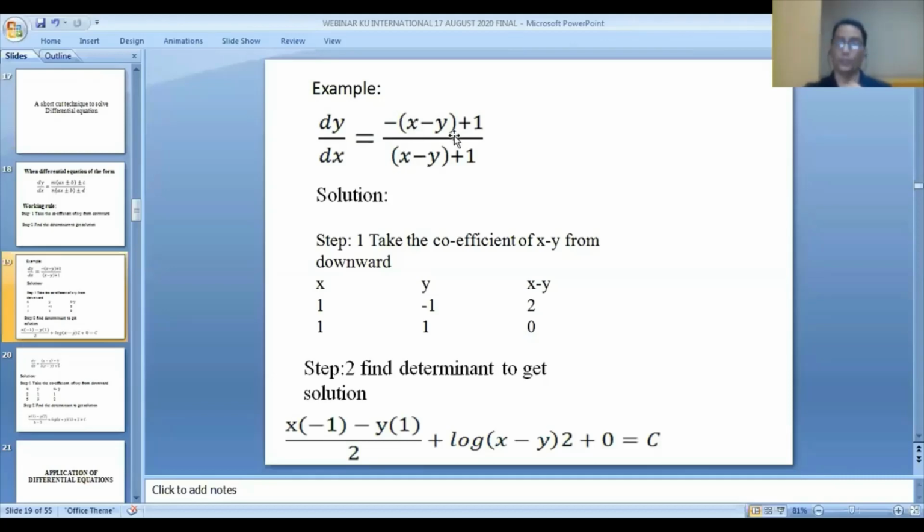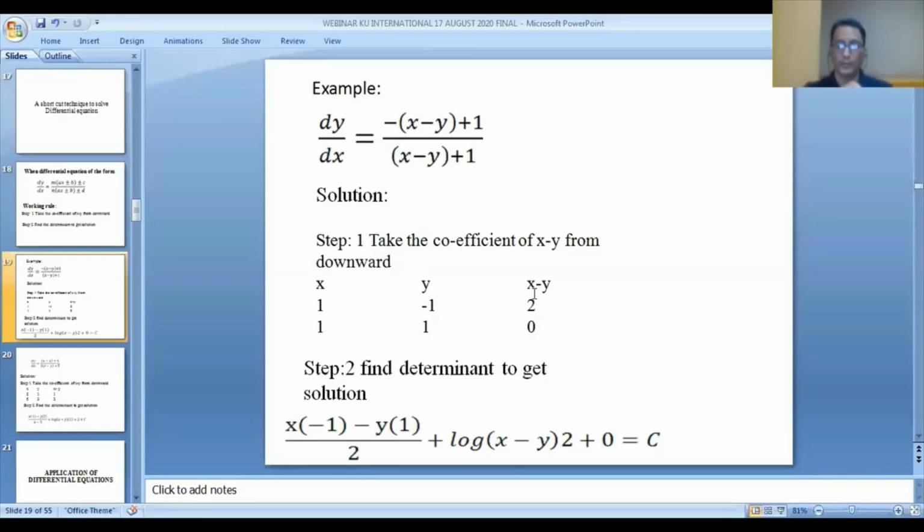X and y. First you have to remember, you have to write it here, x, y, so that here x minus y is here. So you have to put it here, x minus y. What is the coefficient of x minus y? Here downward is 1, so you have to put it here 1. What is the coefficient of x minus y here? Minus 1. Just put it here minus 1. What is the value of the constant here? 1 here, 1. So you have to put it in here 1 and 1.